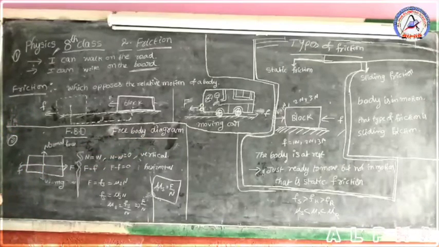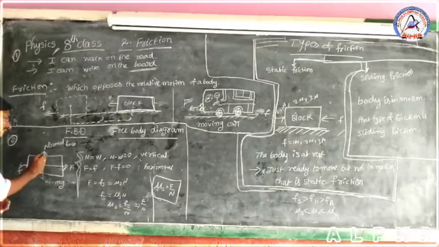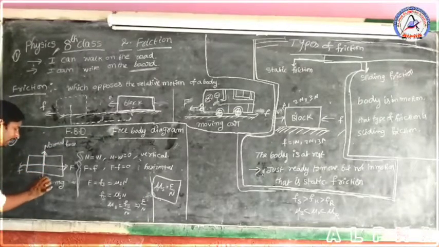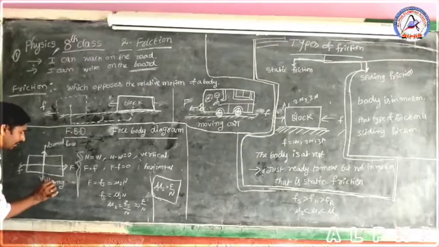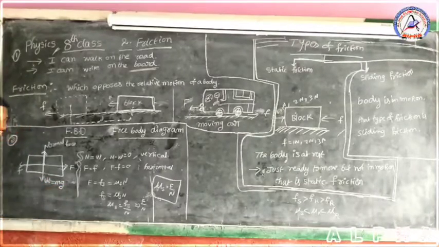In a free body diagram, consider a block in contact with a floor surface. From the center of the block, in the upward vertical direction, the normal force acts. From the center of the block downward, the gravitational force acts, that is W equals mg.